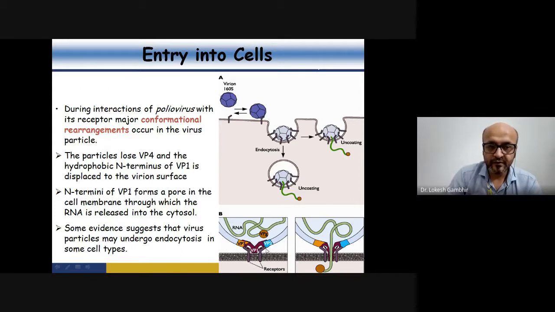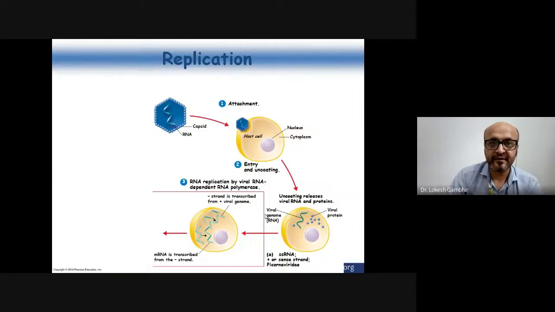The conformational rearrangement will happen in such a manner that the VP1 will penetrate inside the membrane, and VP4 will open up and span the membrane, thereby creating the pore. And VPG will be traveling through the pore in order to deliver the mRNA to the cytosol. So this is how the complete virus is gaining entry inside the cell.